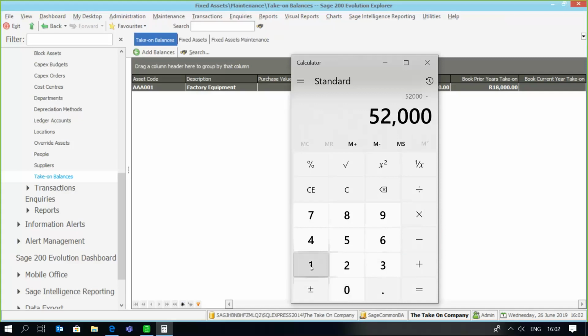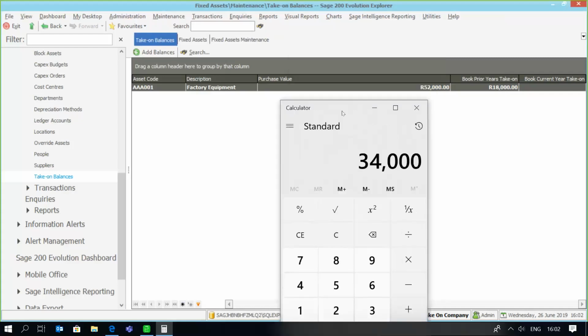So if I subtract 18,000 from 52,000, you'll see that currently, as at the 1st of January 2018, the book value of the asset was 34,000, which is my purchase value less my prior take-on figures for my depreciation. So we can confirm that on 1 January 2018, the book value was 34,000. Right, that's the first hurdle we've covered.